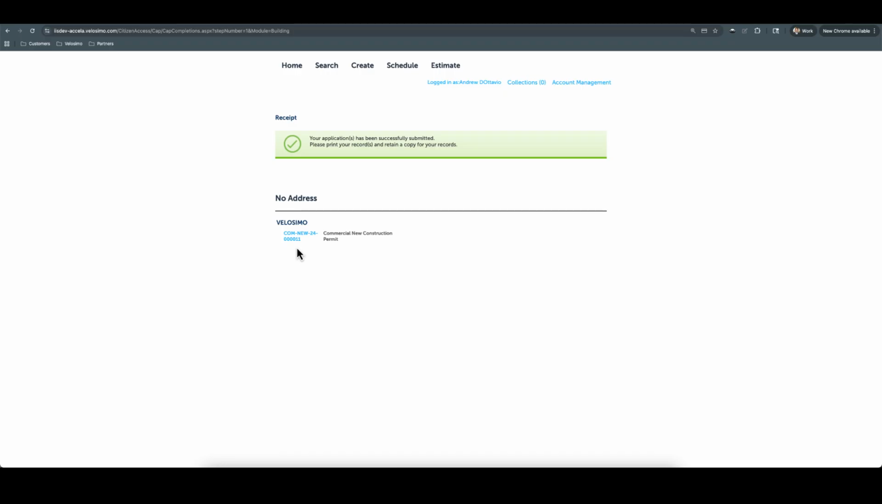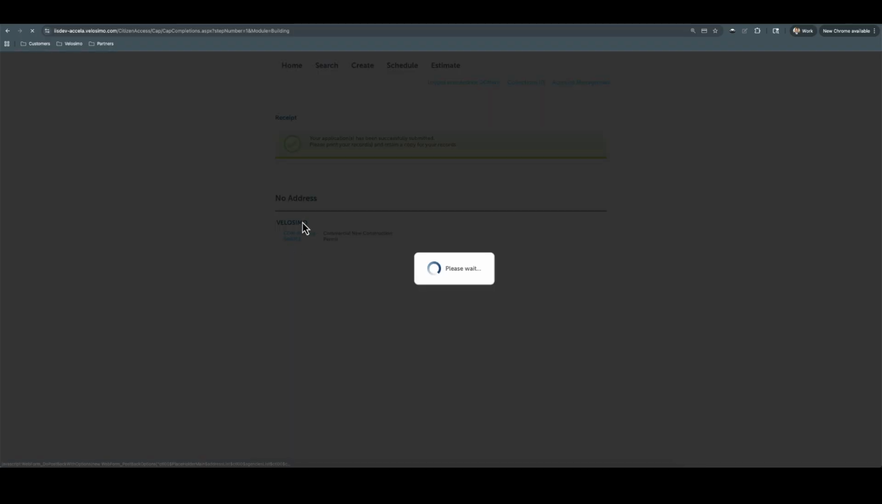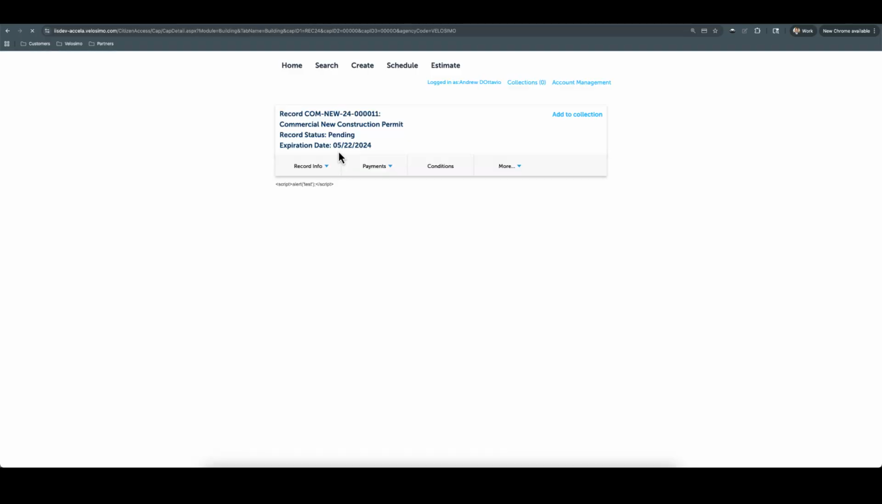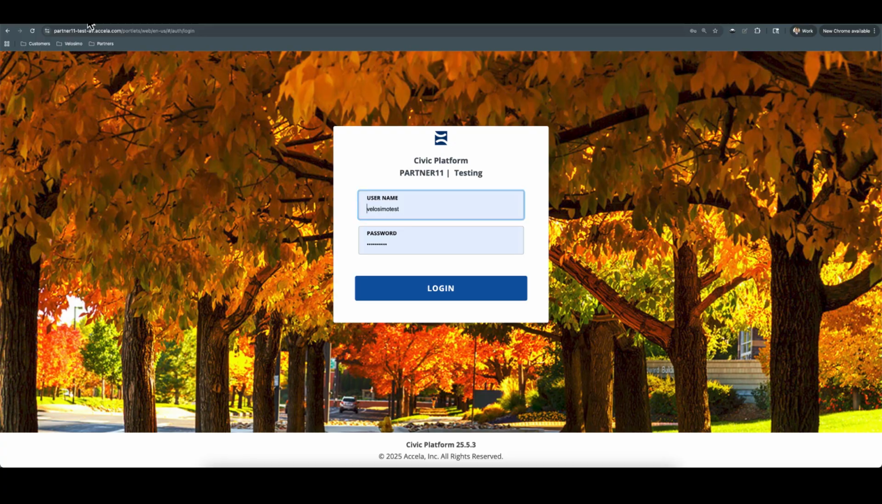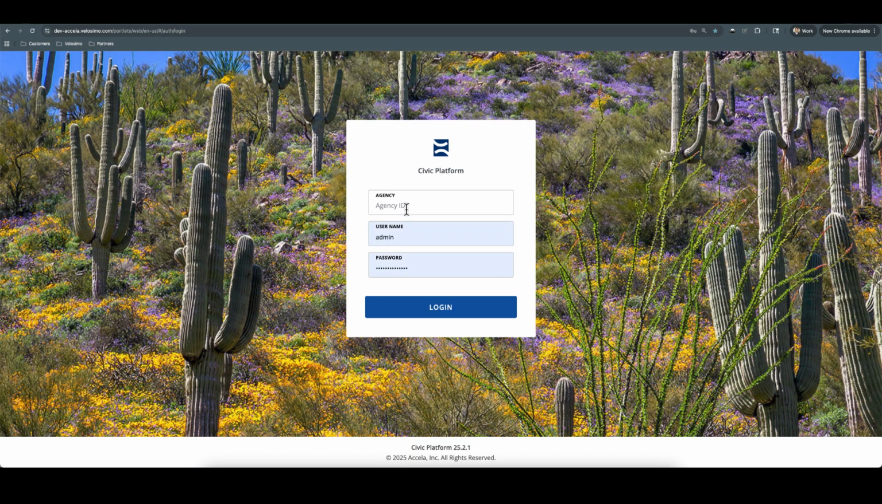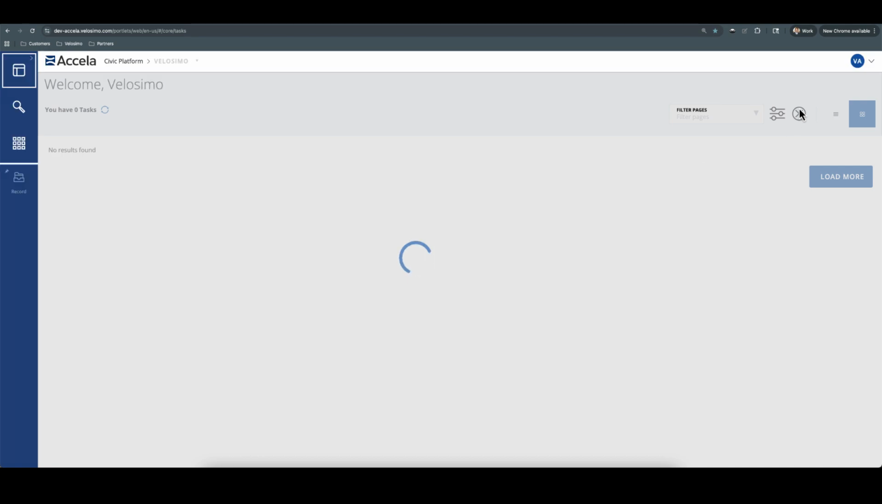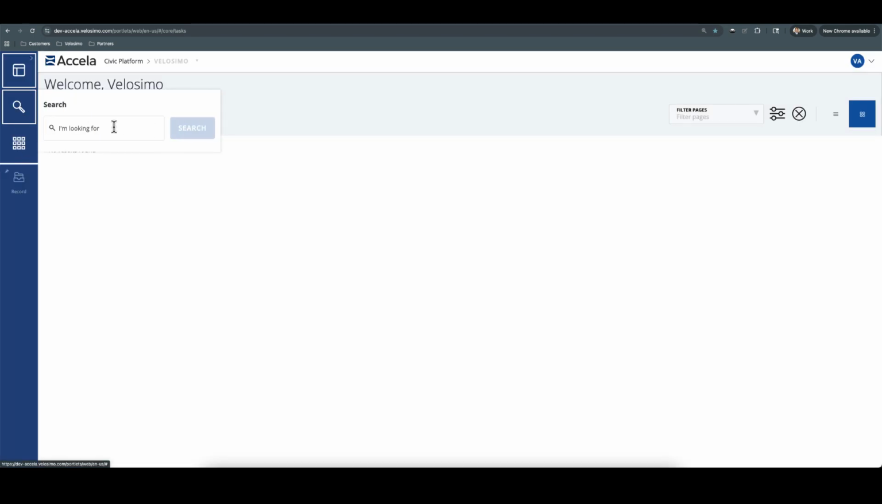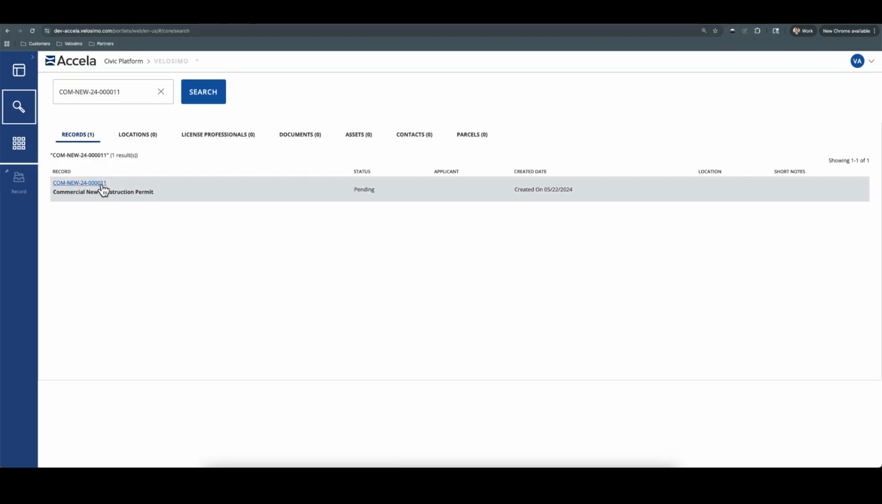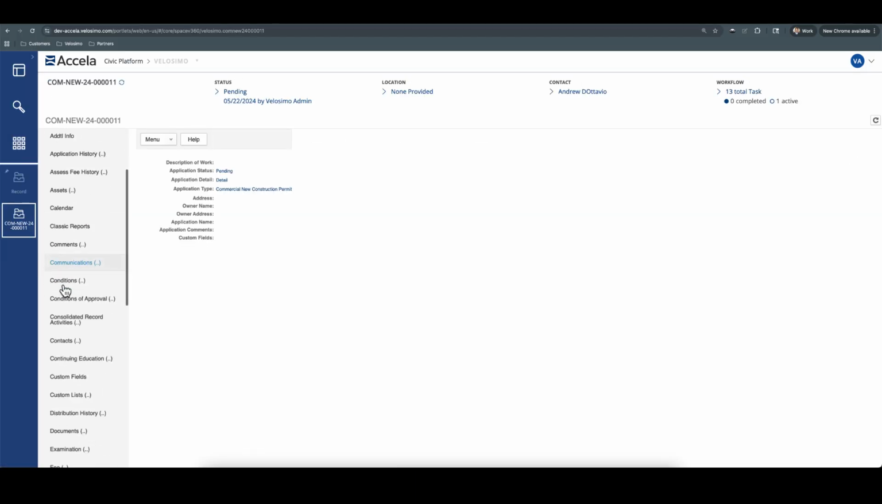When we can go look at this record ID. Let me copy it from this screen here. Let me go to the right. And if we look that up real quick, we can see the payment that was made